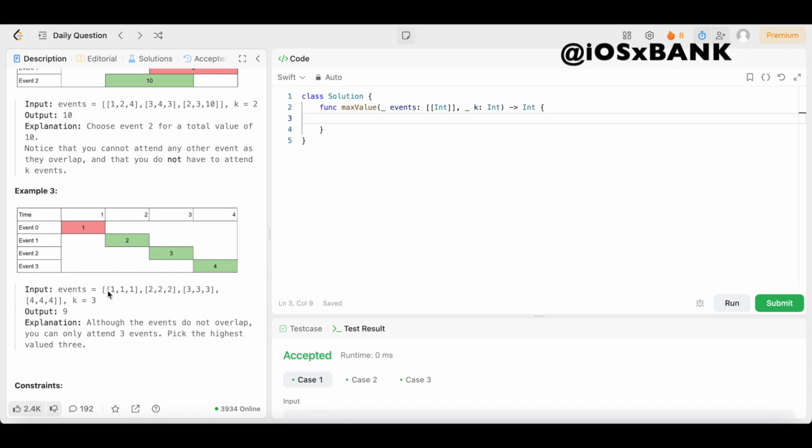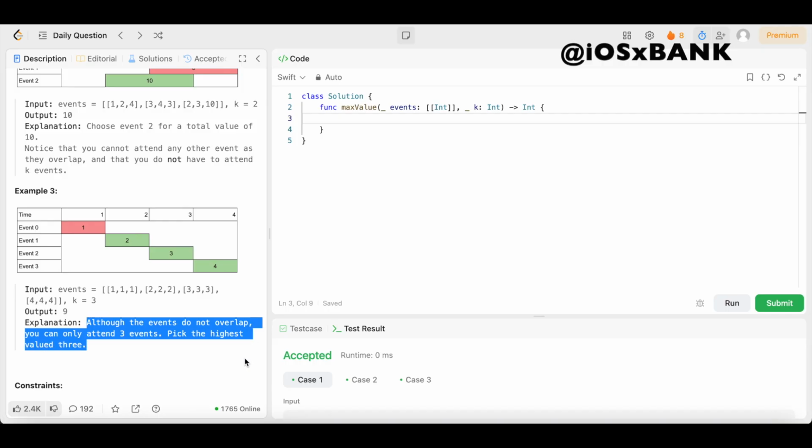So we want to create the maximum value out of these 4 events, and those are the events we're going to go through. And in this case, the output is 9. Explanation says although the events do not overlap, you can only attend 3 events, and we're going to pick the highest value 3.